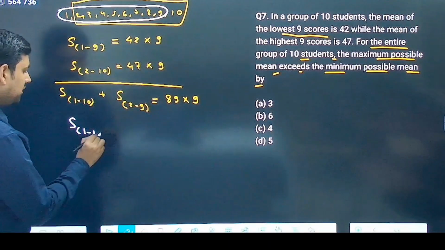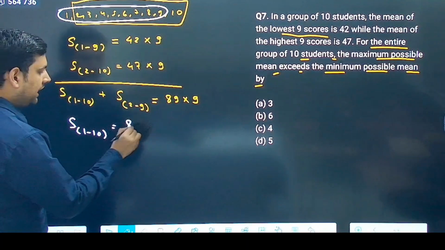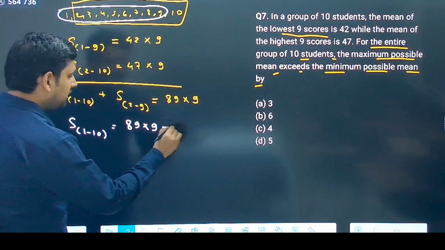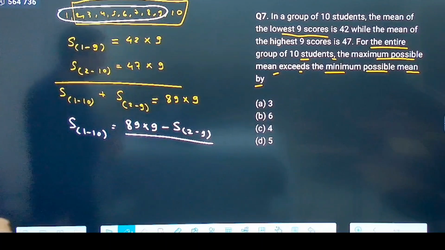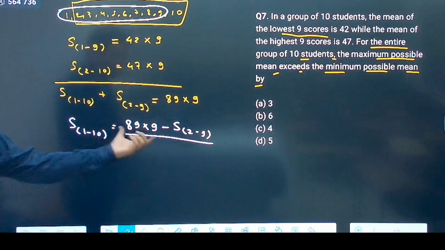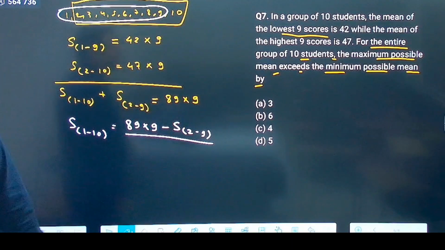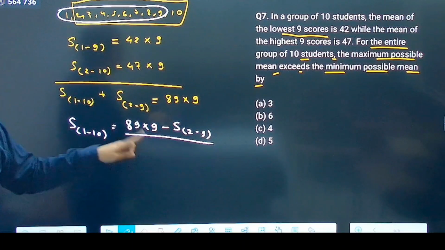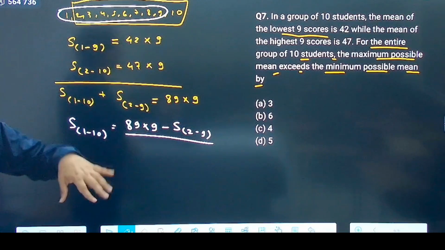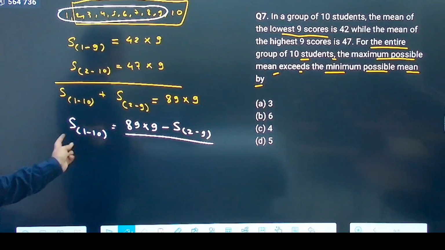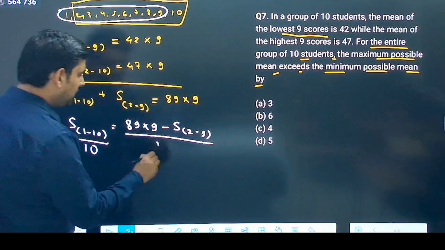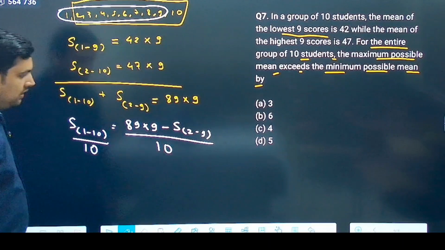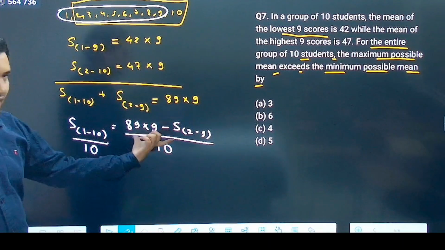Sum from 1 to 10 will be equal to 89 into 9 minus sum of 2 to 9 by... Now this is equal, correct, just I have sent it there. Now it is asking you about the minimum possible and maximum possible value of the mean of sum from 1 to 10. So for the mean, I must divide both of them by 10, correct, this divided by 10 and this divided by 10.